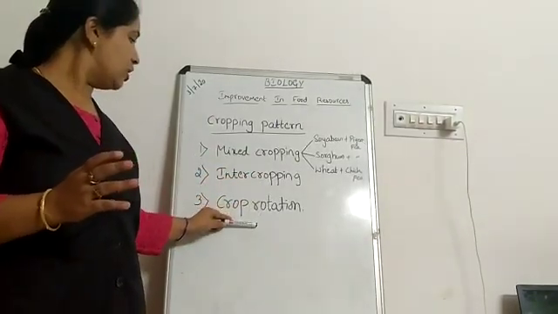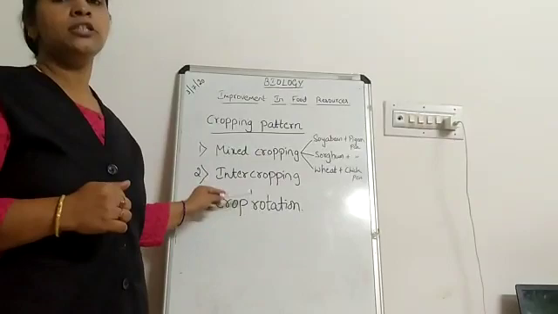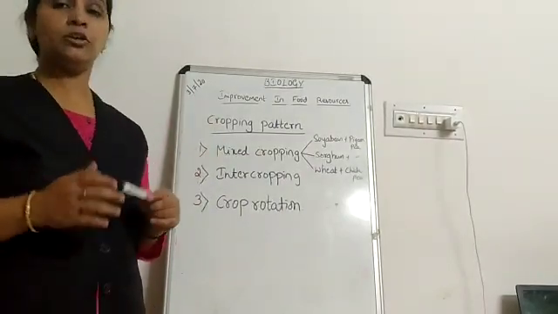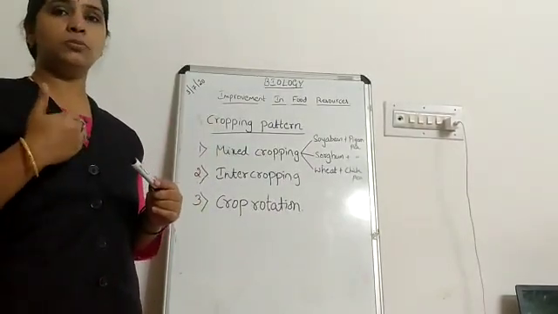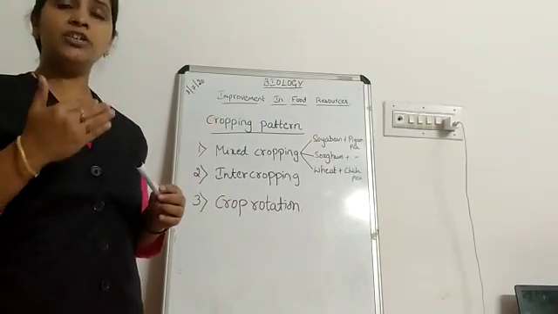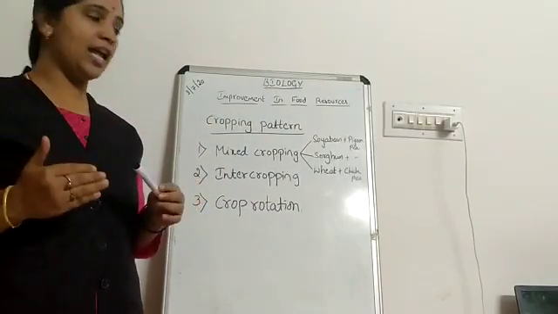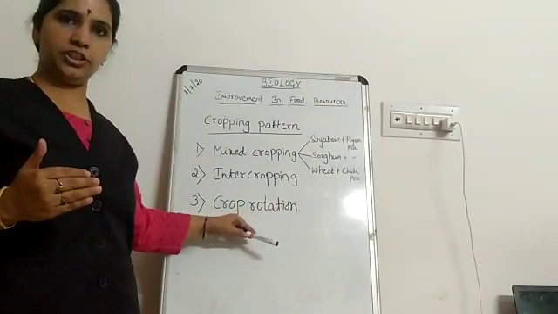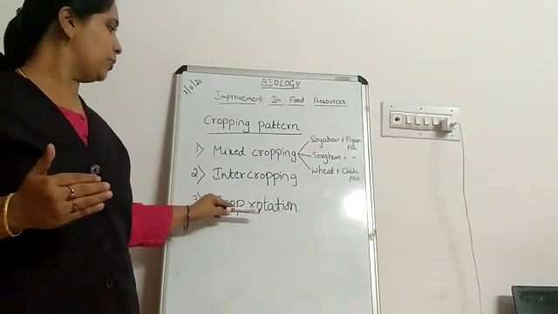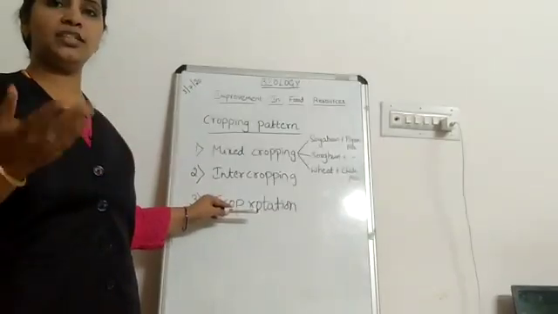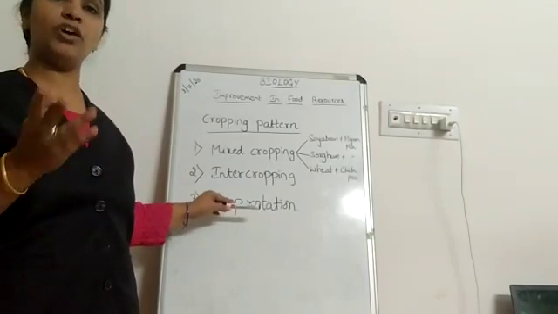Coming to the third one, crop rotation. Crop rotation is growing two or more different crops one after the other in the same piece of land. For example, one leguminous plant and another plant, like wheat and peas, can be grown one after the other.